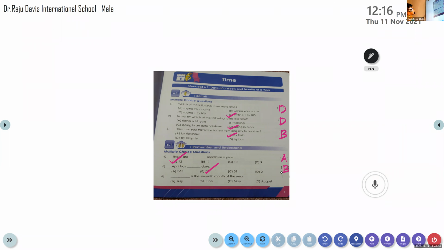Now, Joseph Sibi, tell me the next one. 6th one. Dash is the 7th month of the year. Option A, July. Option B, June. Option C, May. Option D, August. Joseph, which is the 7th month of the year? January, February, March, April, May, June, July. Yes, July. So option A, July. So you can write capital letter A inside the brackets.